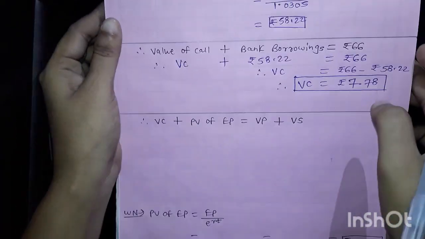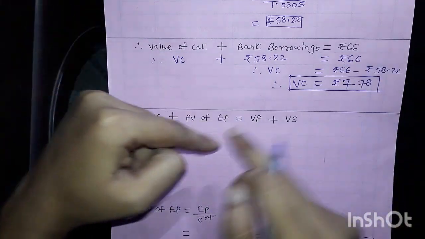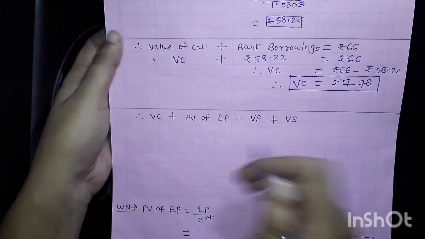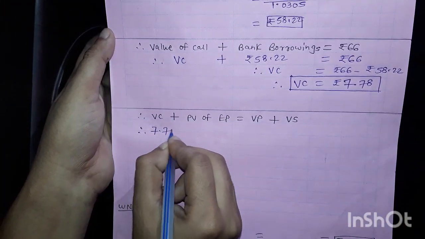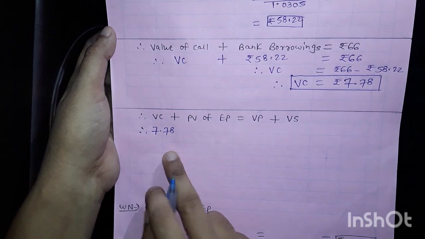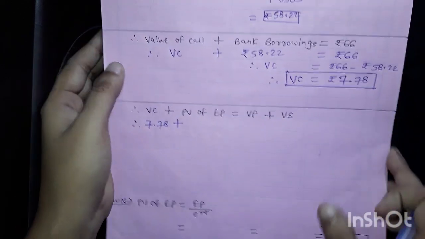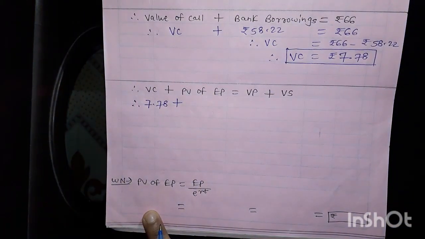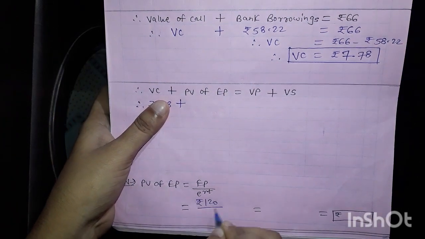Value of a call in case of ABC Limited we got 7.78. Now we know the put call parity theorem formula, so in that I will put the values, and I will get the value of a put option also. So let's start. First of all, value of a call I got 7.78. I am not writing rupees here because of space. So plus present value of exercise price, which we have to calculate in working note. What is the exercise price in case of ABC Limited? It was 120. So rupees 120 divided by